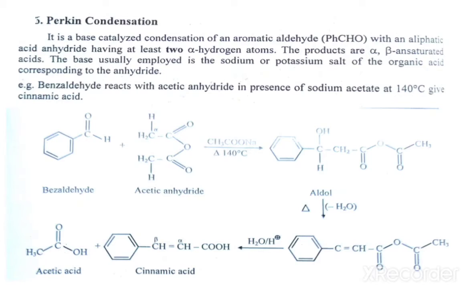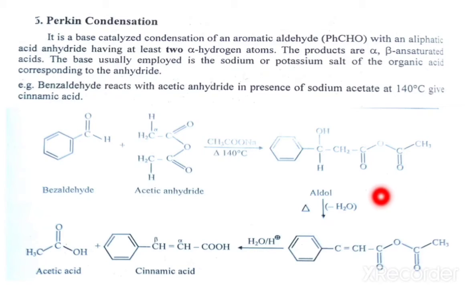If you see, first this is benzaldehyde, Ph C double bond O H, and this is acetic anhydride, in presence of sodium acetate. In the first step this will abstract this proton and become a carbanion. This will attack the carbonyl carbon, and here it becomes OH, Ph CH(OH) CH2 C double bond O CH3.